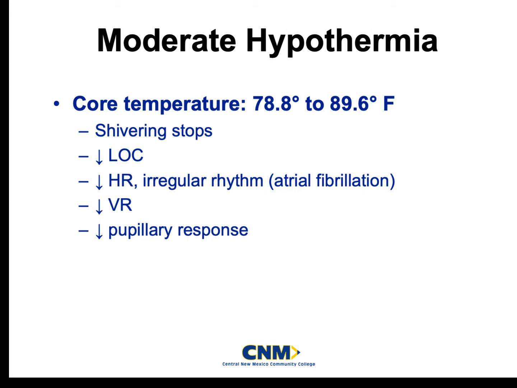We need to really make sure we're getting ALS on our way, because our heart rhythm is going to drop. We're going to start getting irregular rhythms on the cardiac monitor, specifically atrial fibrillation. We're not really going to talk about that too much on the basic level. You guys will get that more as you move up. We're going to drop our ventilatory rate because our heart rate's dropping. Usually that follows each other, remember. And we're going to have a decreased pupillary response.